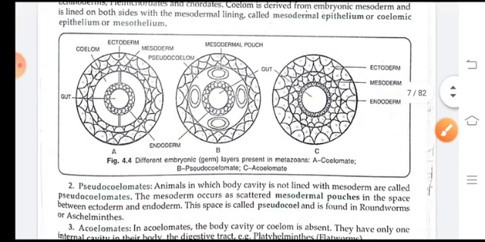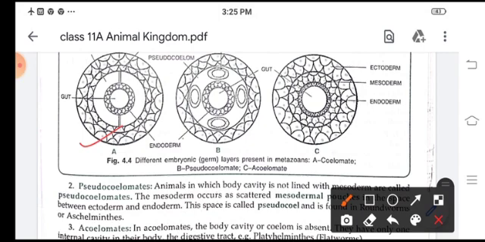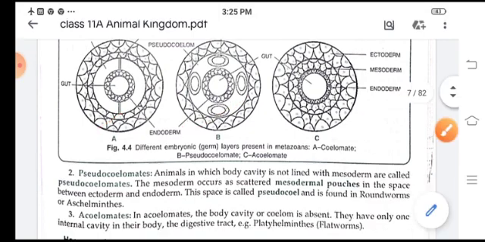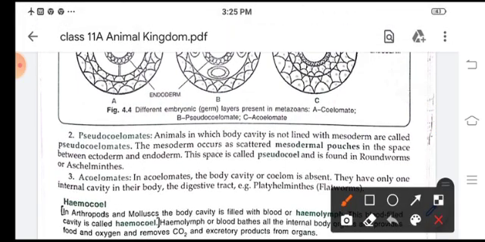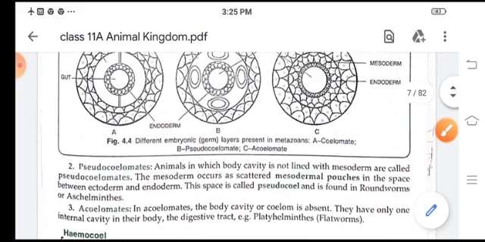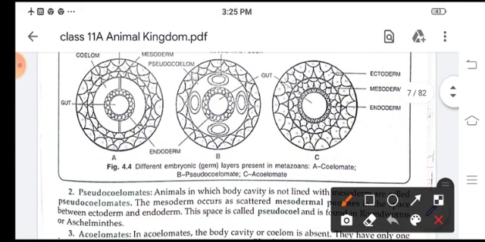Now next, here see children, different types of germ layer. Now these are coelomate, pseudocoelomate and acoelomate. Pseudocoelomates are animals in which the body cavity is not lined with mesoderm. The mesoderm is in scattered mesodermal pouches in the space between ectoderm and endoderm, and this space is called pseudocoel, which is found in roundworms.